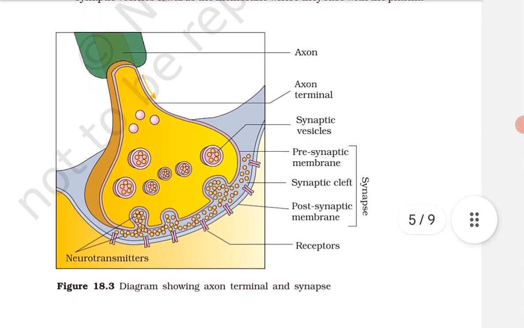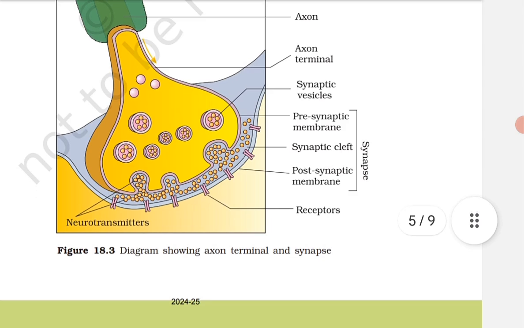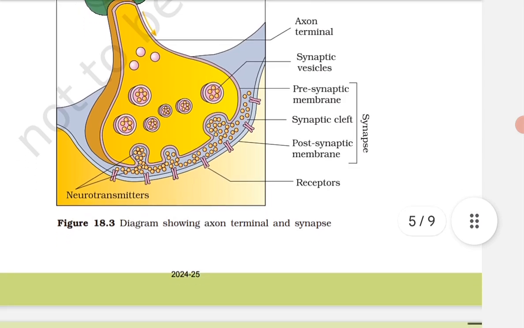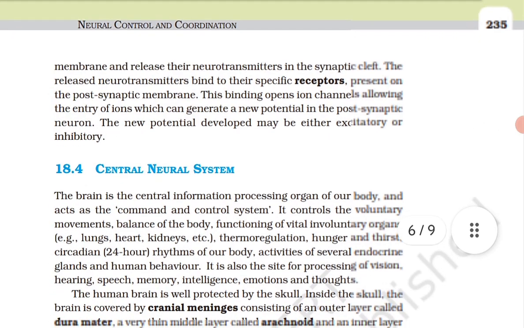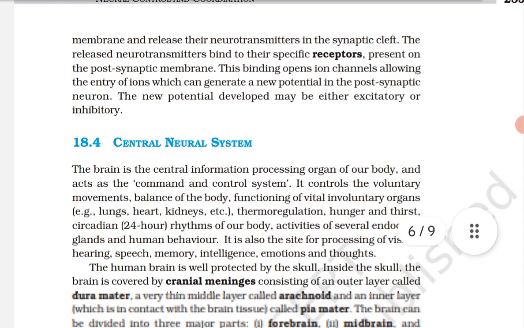It is also the site for processing of vision, hearing, speech, memory, intelligence, emotions and thoughts. The human brain is well protected by the skull.